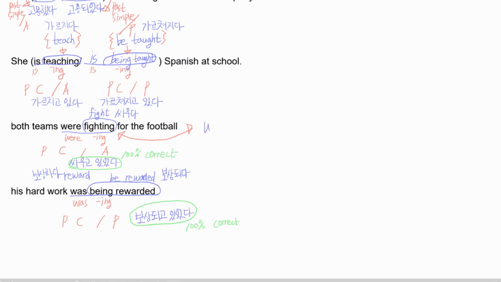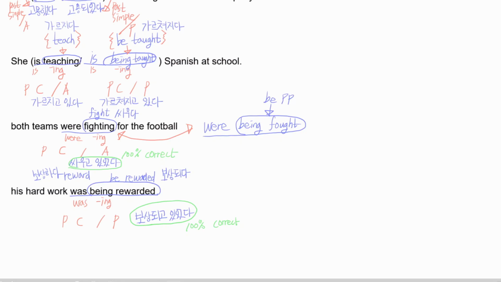Yes, it is were being fought. It looks a little bit weird, but it is correct. Were ing, but BPP in the verb.